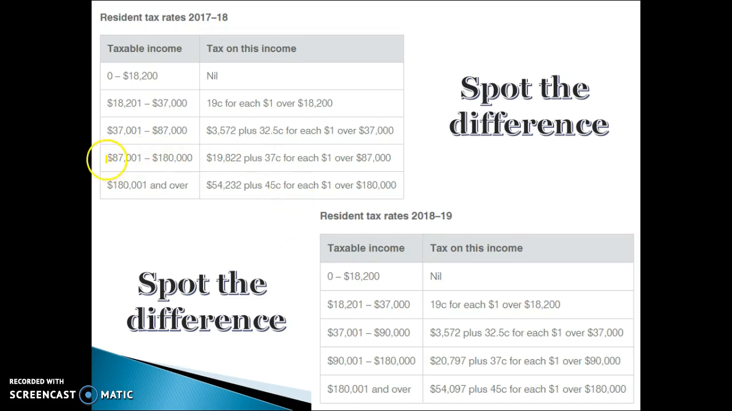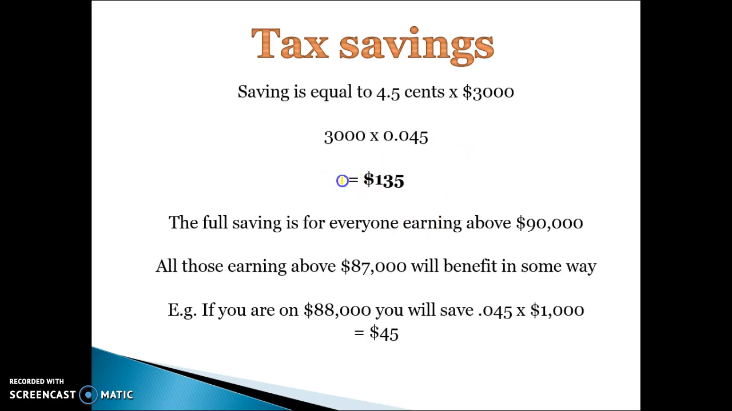So as you can see with this tax bracket here and this one here, the 32.5 cent tax bracket used to finish at $87,000 and then this one would kick in. Now it goes all the way up to $90,000 and the 37 cent tax bracket doesn't kick in until you earn $90,000, saving you around 4.5 cents per dollar on everything you earn between $87,000 and $90,000, which equates to a saving of around $135 to anyone earning above $90,000. If you're on $88,000, you're only going to save $1,000 worth of that instead of $3,000, so you'll save 0.045 times $1,000, which will give you a saving of around $45.